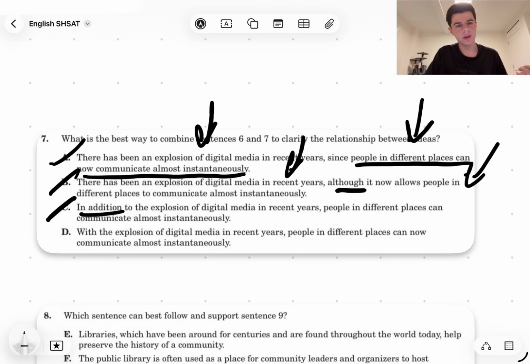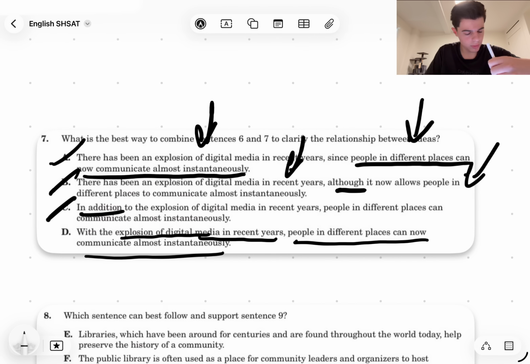Now, by process of elimination, the only correct answer choice must be D, but we might as well just read it. With the explosion of digital media in recent years, people in different places can now communicate almost instantaneously. Well, yeah, this kind of shows that cause and effect we want to show, right? The explosion of digital media in recent years, right? That caused people in different places to now communicate instantaneously, right? That is showing that cause and effect that we wanted to find, which none of these other answer choices do. So that's why the answer is D.